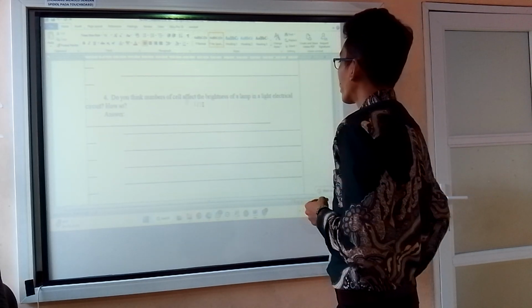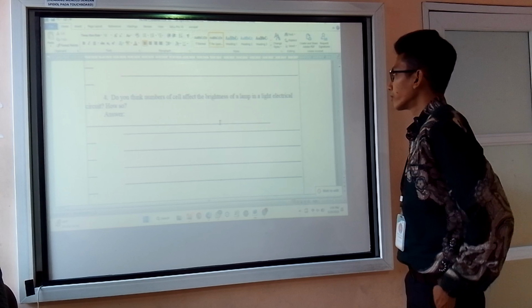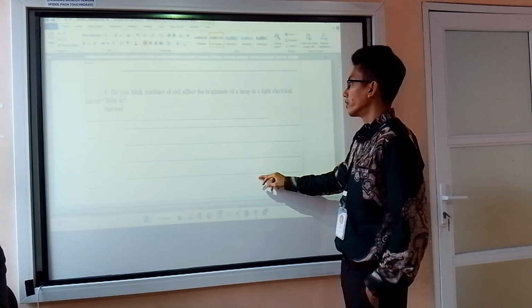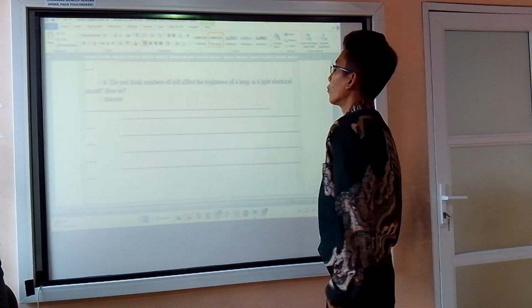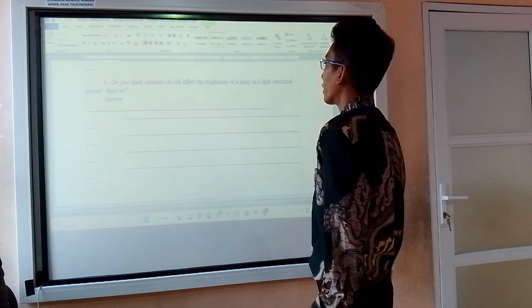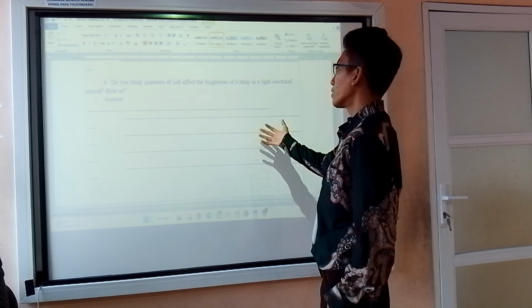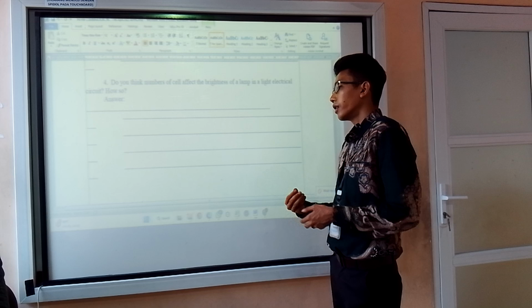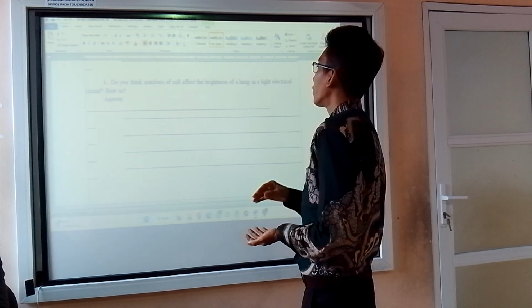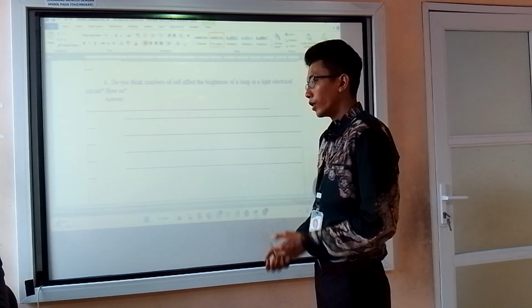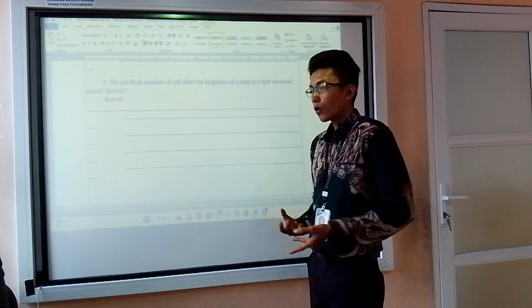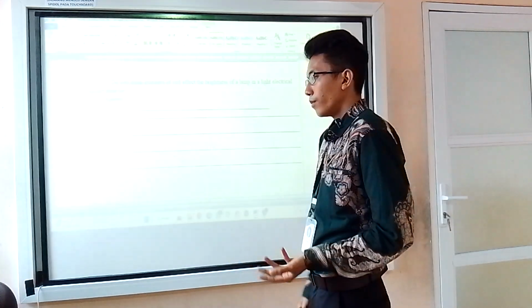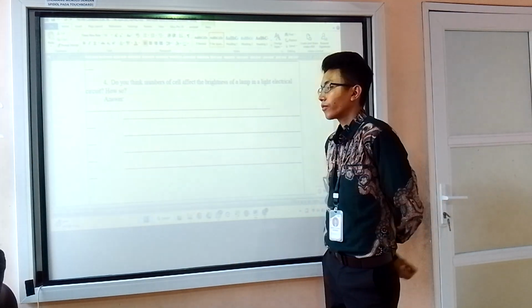Do you think the number of cells affects the brightness of a lamp in an electrical circuit? Yes, I actually want to see their reasoning. The correct answer will be yes, because the more power cells you put in the circuit, the brighter the lamp will be, because there will be more power, more electricity to power up the light bulb. Okay, I see.